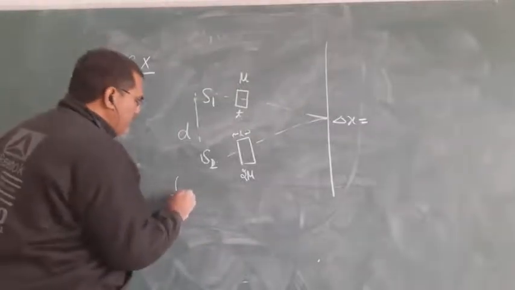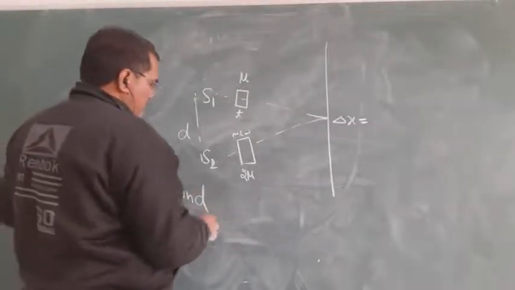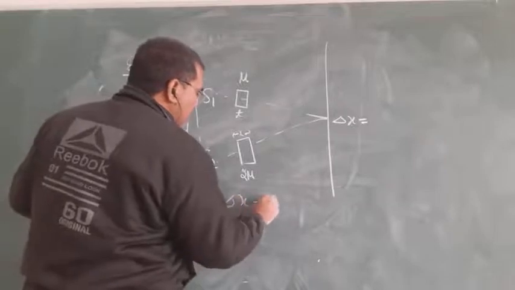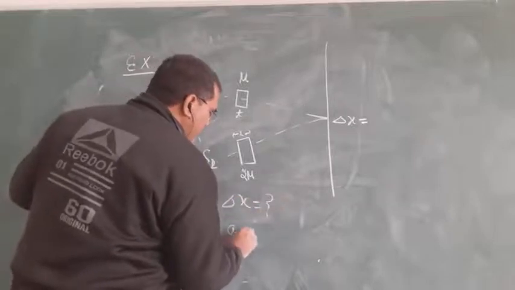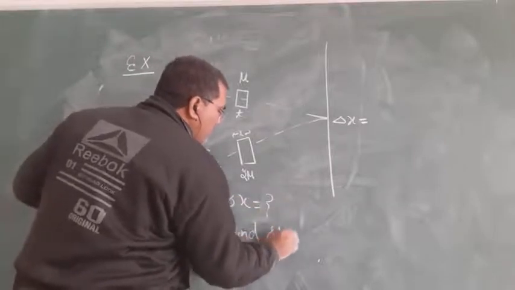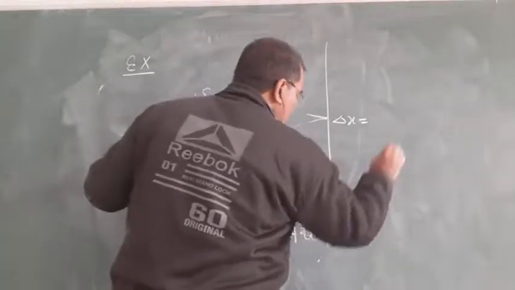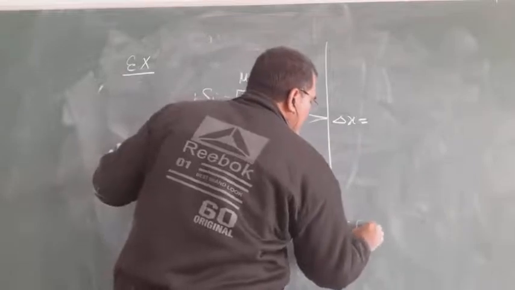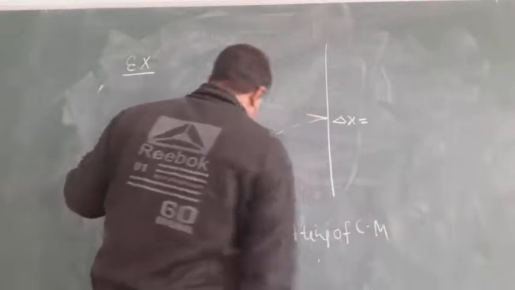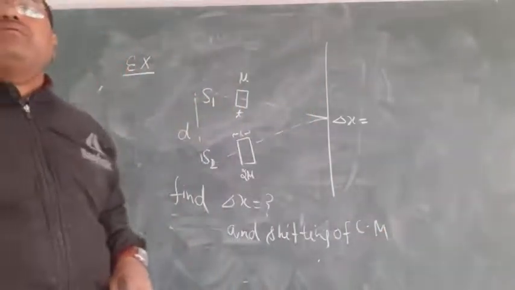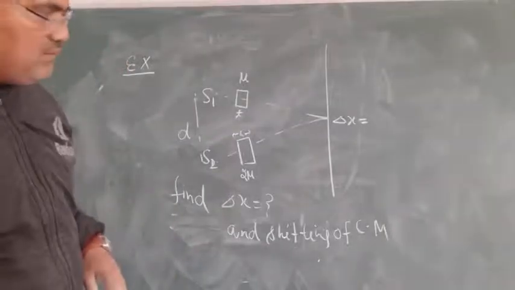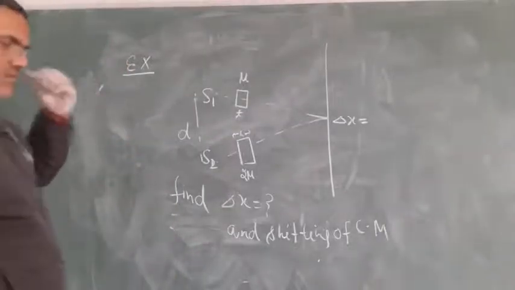This is the question. Write it down. Find delta x and the shifting of the central maxima. Listen.